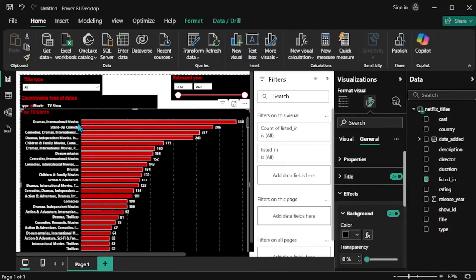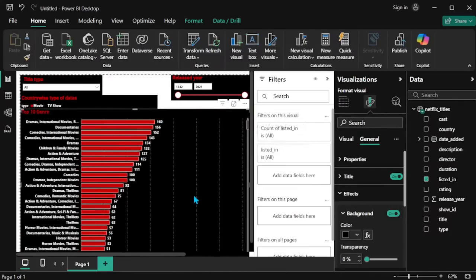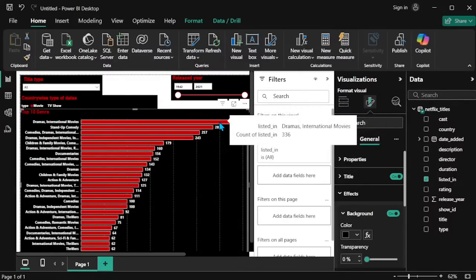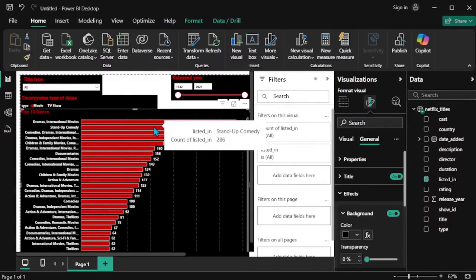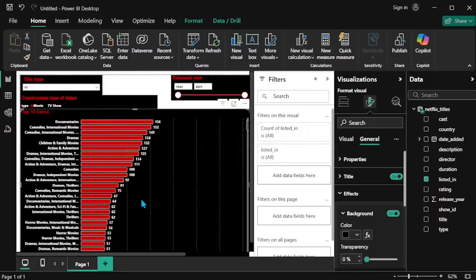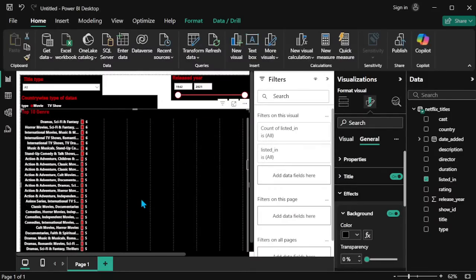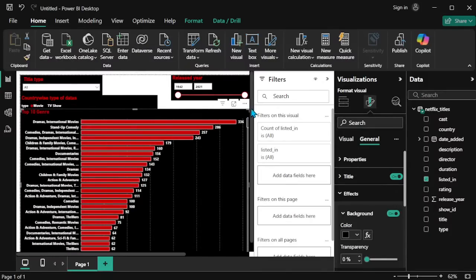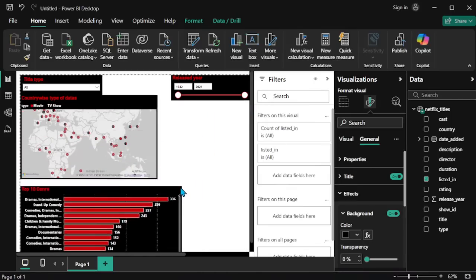So top 10 genre: the first place, the highest count of genre, is drama and international movies, with a maximum count of 336. Stand-up comedy movies is 280, and TV shows is 286, as well as comedies and drama related movies at 257. So genre wise, the count is presented like this. Once you scroll down, all kinds of genre counts are there. Okay, so now we are adjusting this one.